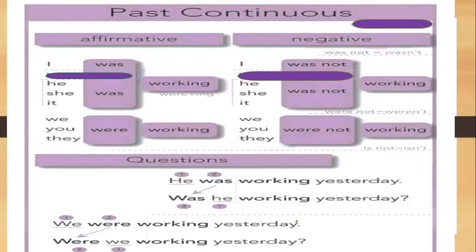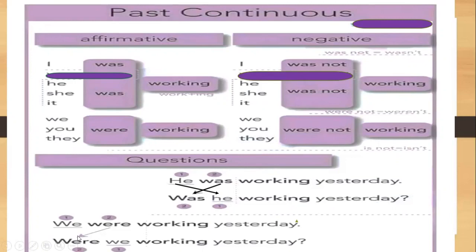In the question or the interrogative form, you are going to invert the subject and verb to be. What do you mean by invert? For example, he was working yesterday at 2 o'clock. We can say, was he working yesterday? Okay, so what did we do? We only invert the subject and verb to be.